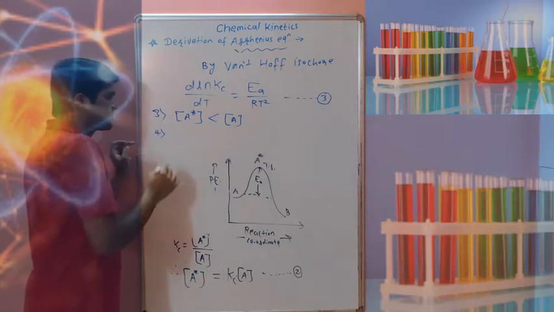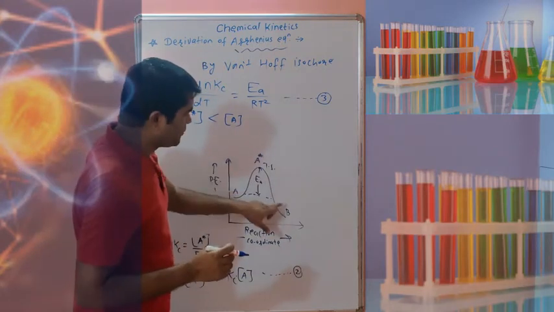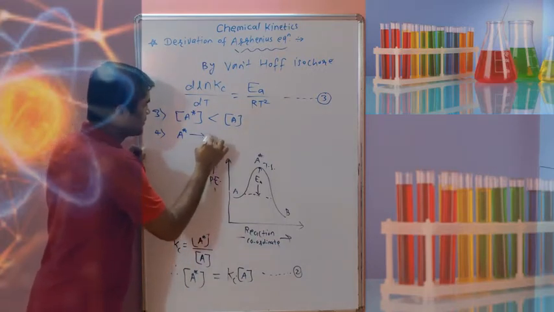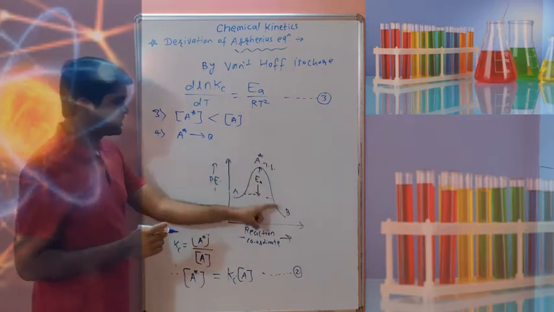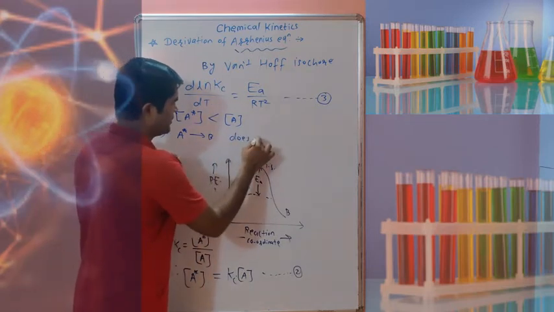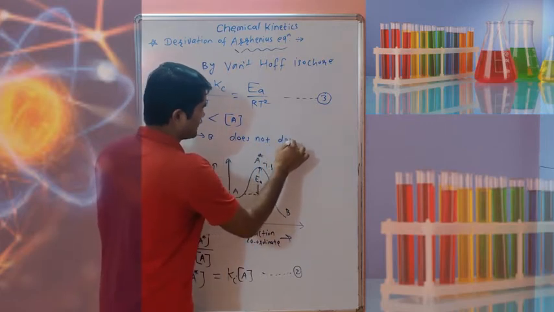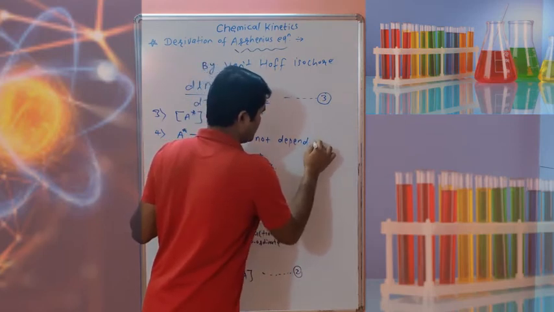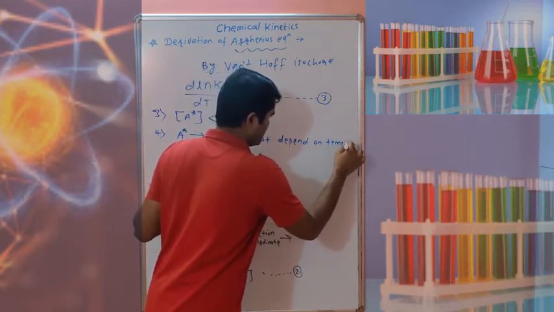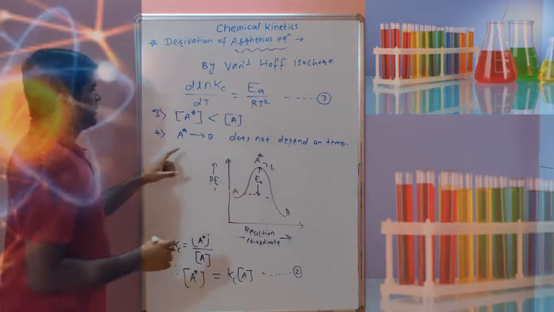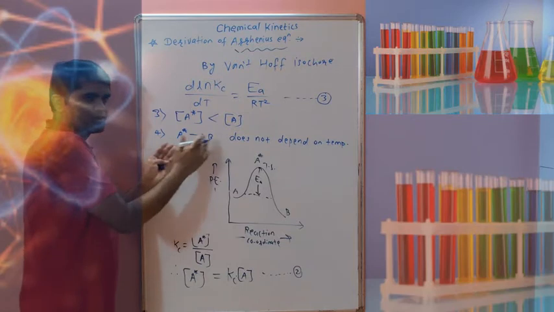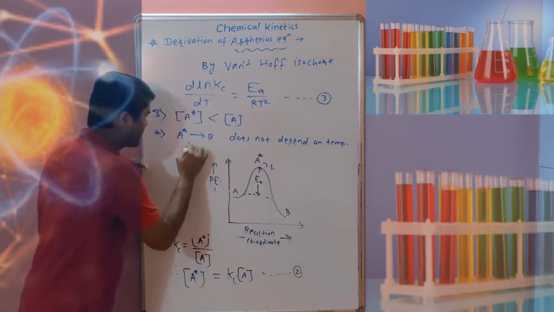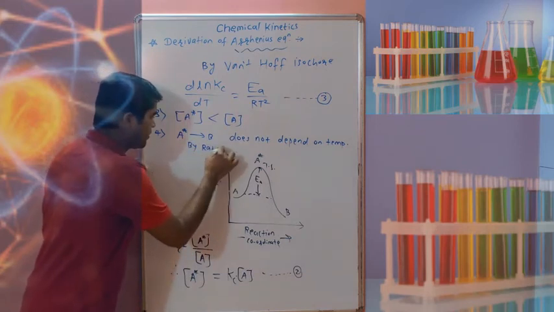And the fourth assumption is that A star to B does not depend on temperature. So the formation of A star to B, this process of the activated complex, does not depend on temperature. But A star to B, product is formed. So this is a reaction, and for this you can apply the rate law. So for this reaction we can write by rate law.